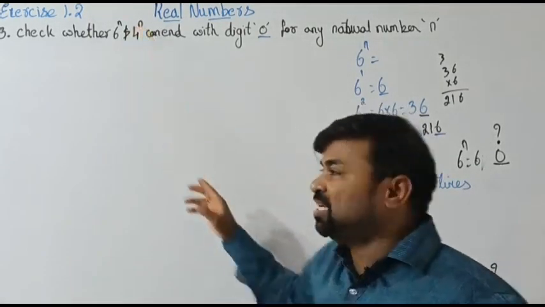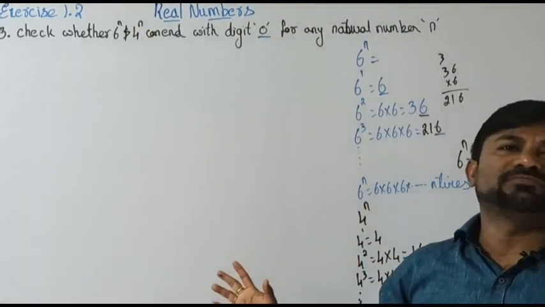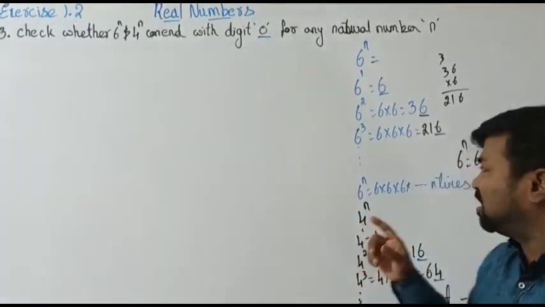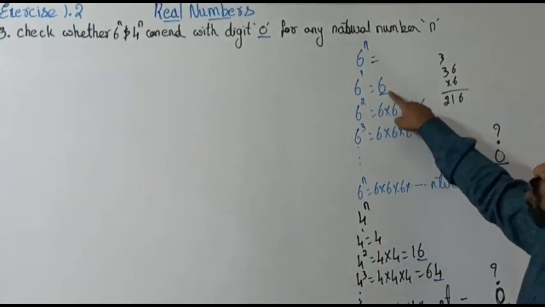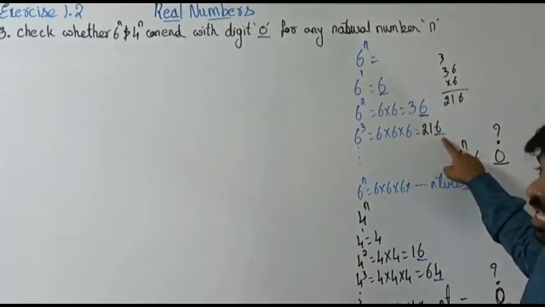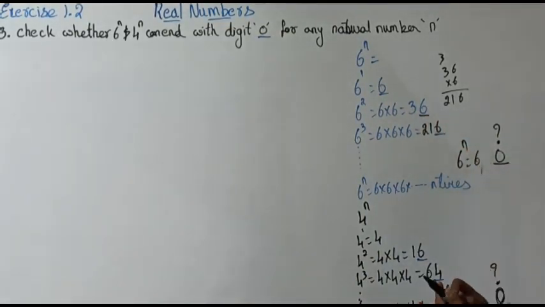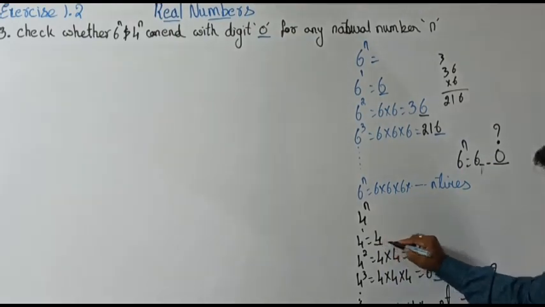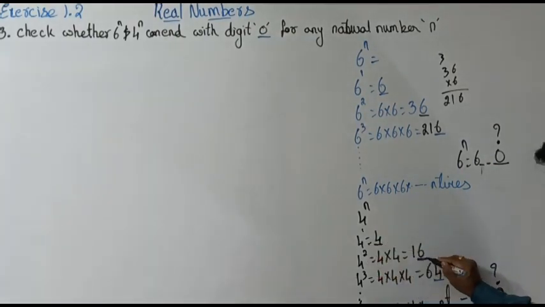6 to the power n means multiply 6 as many times as you want, as big a number as you want, but the question is, can we get the last digit as 0? Here the last digit is 6, here the last digit is 6, but are you going to get something like 0? In the same way, when the power is 1, the last digit is 4. When the power is 2, the last digit is 6. For 4 to the power 3, again the last digit is 4. If you keep on multiplying, can we get the last digit as 0?